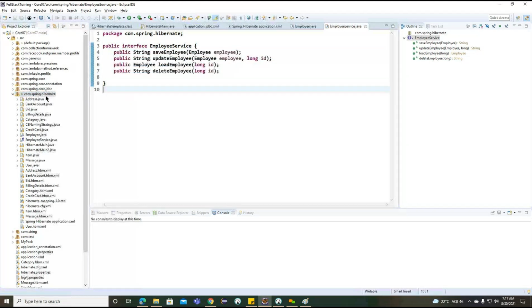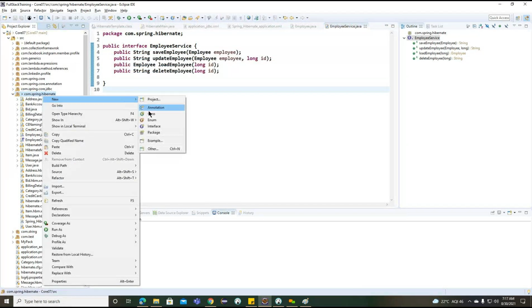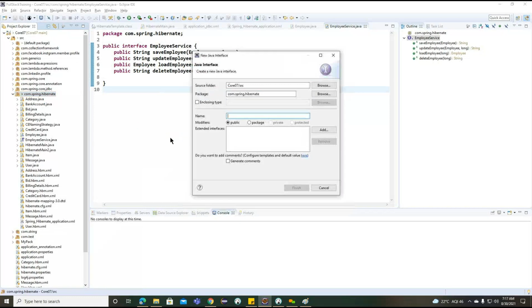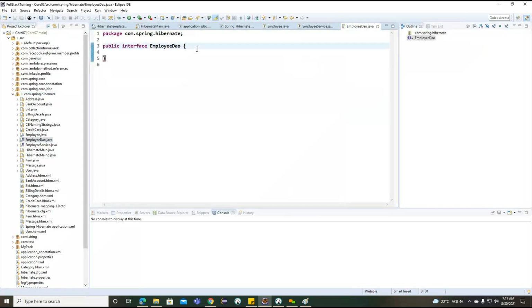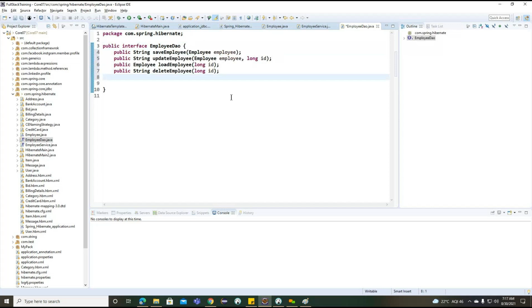From the person service, we'll try to connect our application with person DAO. Sorry, employee. Employee DAO. Inside this employee DAO we'll define like this here.